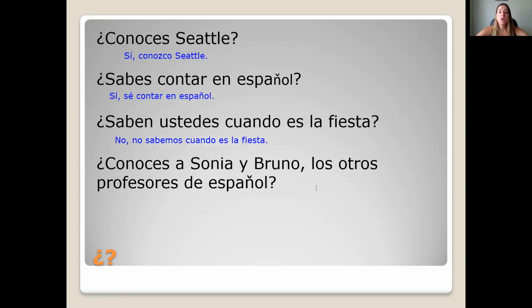And the last one, ¿conoces a Sonia y Bruno, los otros profesores de español? Do you know Sonia and Bruno, the other Spanish teachers? So this is also a yes or no question. I use the personal a because Sonia and Bruno are specific people. Do you know them? Either sí, conozco a Sonia y Bruno, or no, no conozco a Sonia y Bruno.